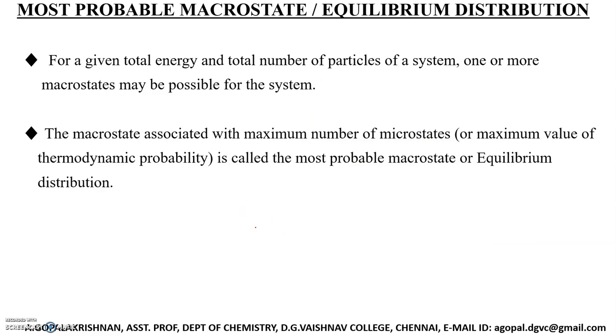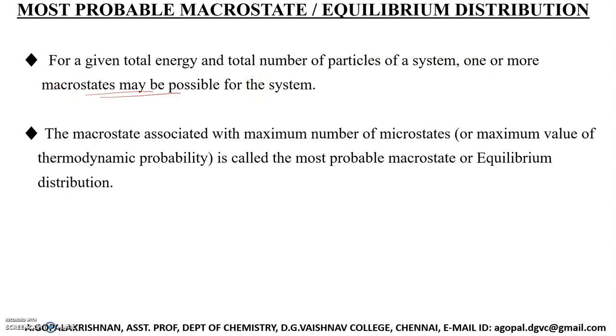Okay, next one: the most probable macro state, also called the equilibrium distribution. What is meant by the most probable macro state? Listen, for a given total energy and a given total number of particles of a system, one or more macro states may be possible for the system.